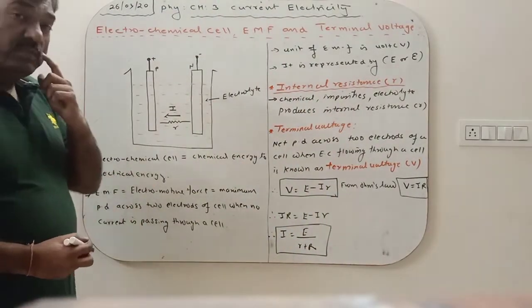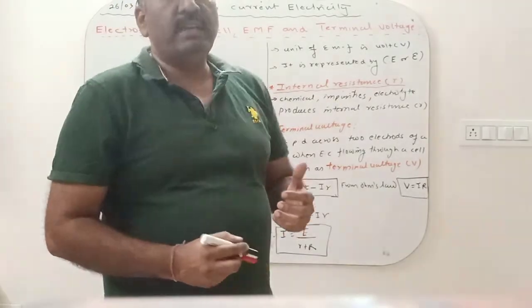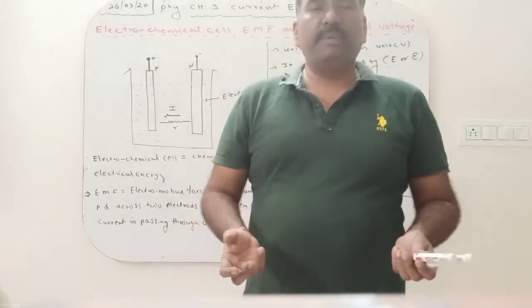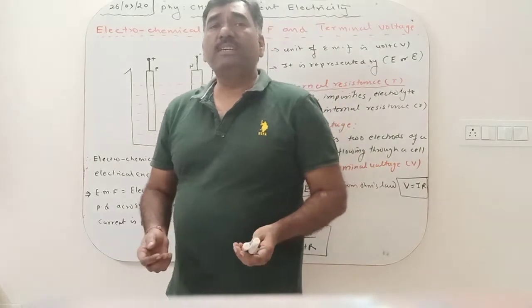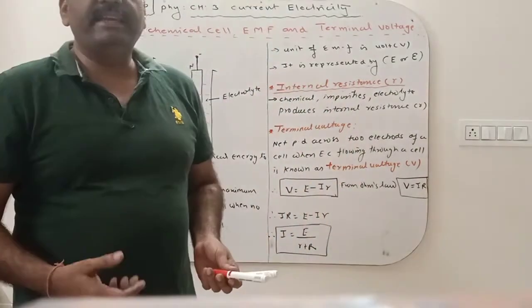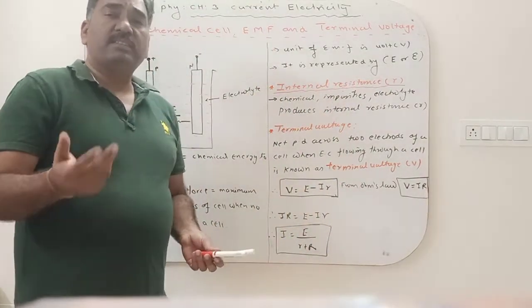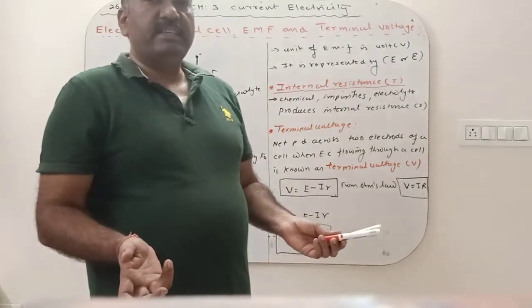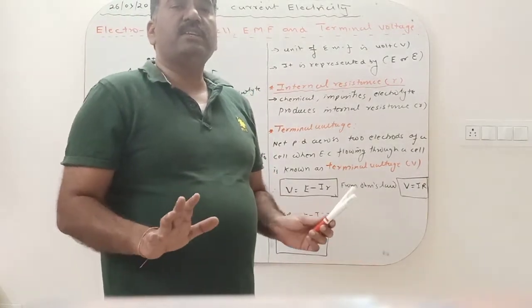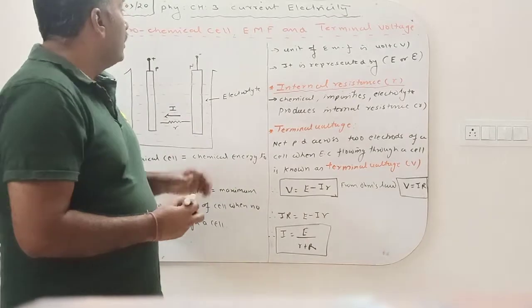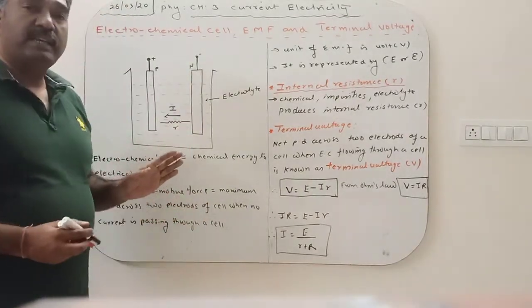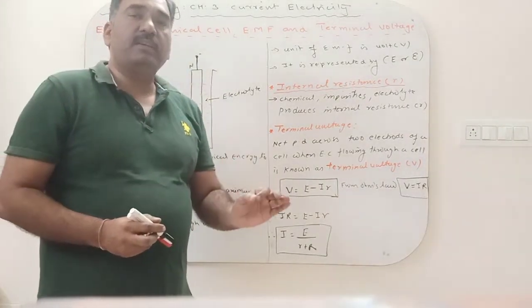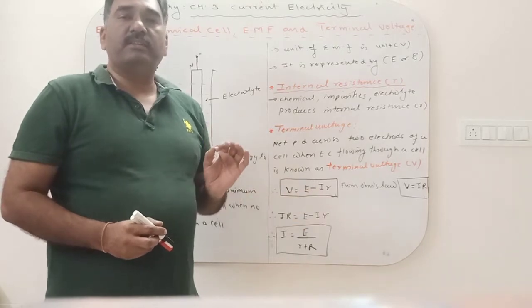So what do you mean by the word electrochemical cell? The simple pencil cell or whatever cell you use in day-to-day life, a battery, nickel cadmium, rechargeable, that is simple. It is a steady source of electric current. So an electrochemical cell is a device which is used to convert chemical energy into electrical energy.